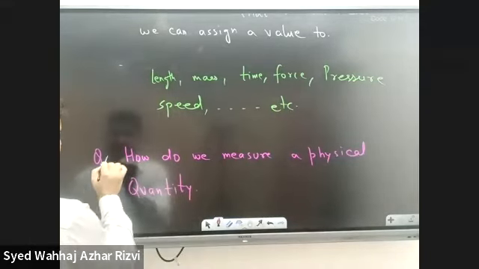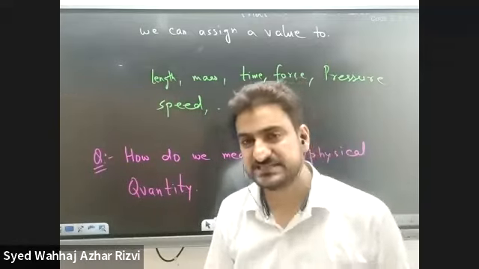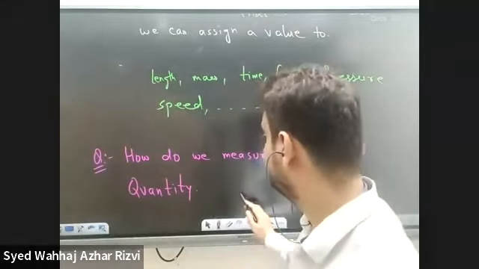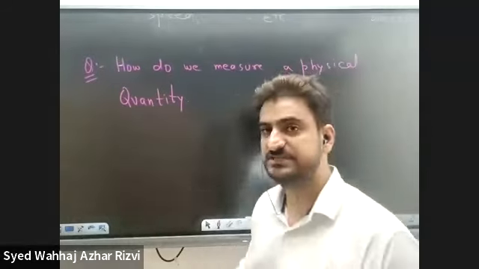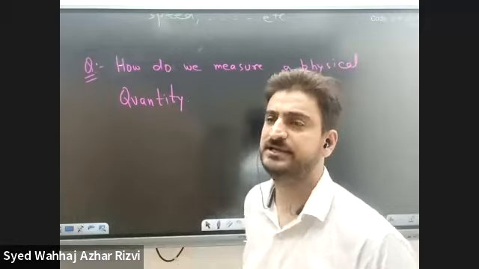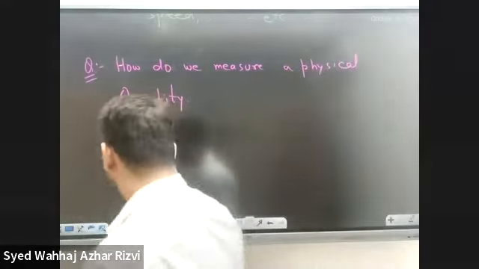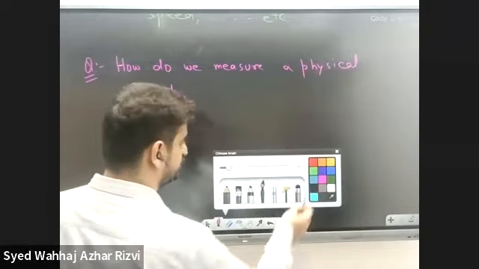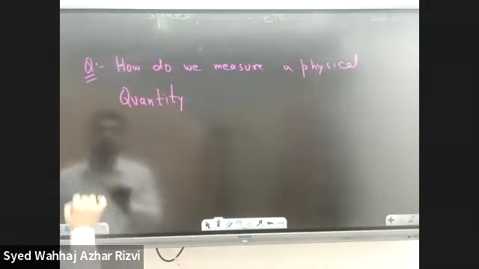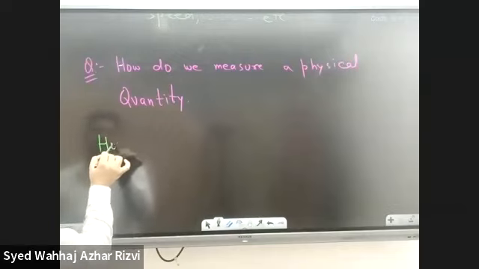This is the question. How do we measure physical quantity? Now, let's start with the basic idea of measuring length. Once you get an idea about how we go about measuring length, you will have a pretty good idea about how we measure different things. So let's measure length.